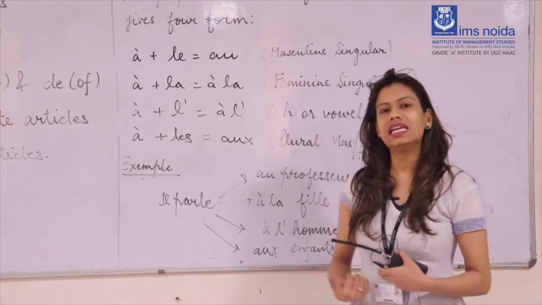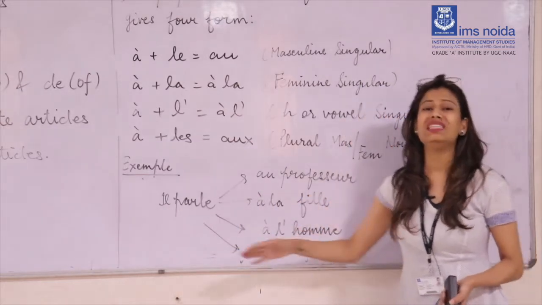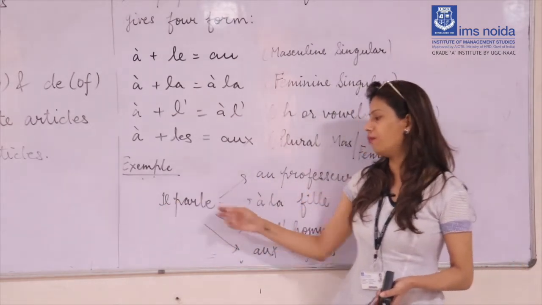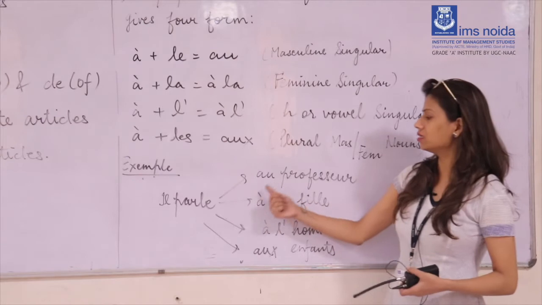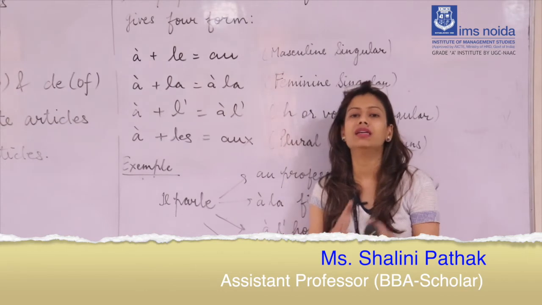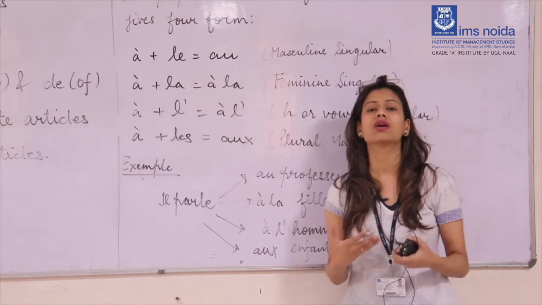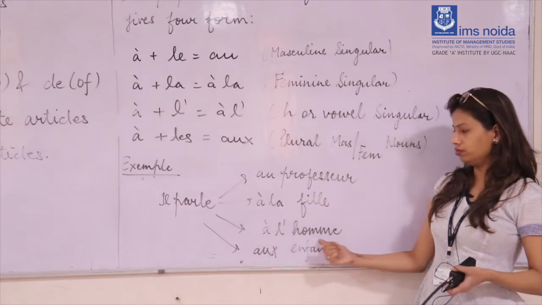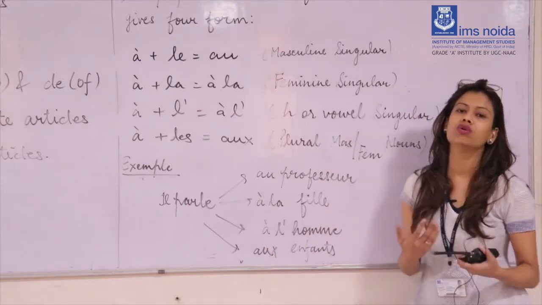When you translate these sentences, it would be like this. Il parle au professeur means "he is speaking to the professor," right? And in the same way, il parle à la fille, "he is speaking to the girl." À means "to," and la means "the," so combined they make "to the," and we call these contracted articles, as I have already explained. Il parle à l'homme, so he is speaking to the man, and il parle aux enfants, so he is speaking to the children.